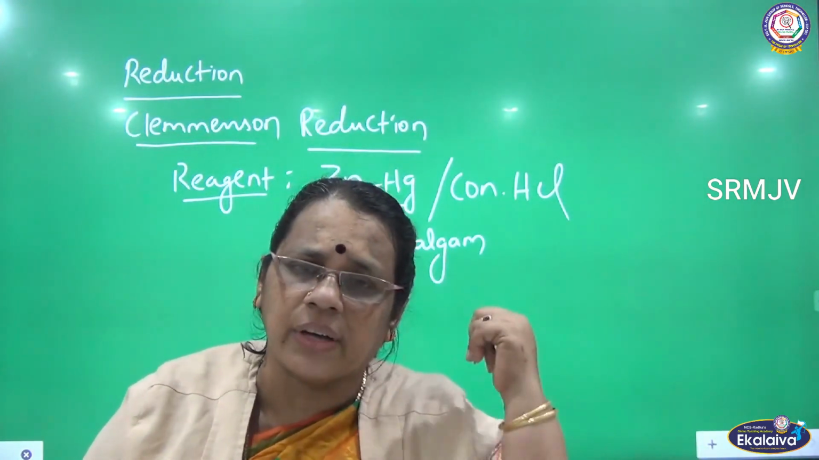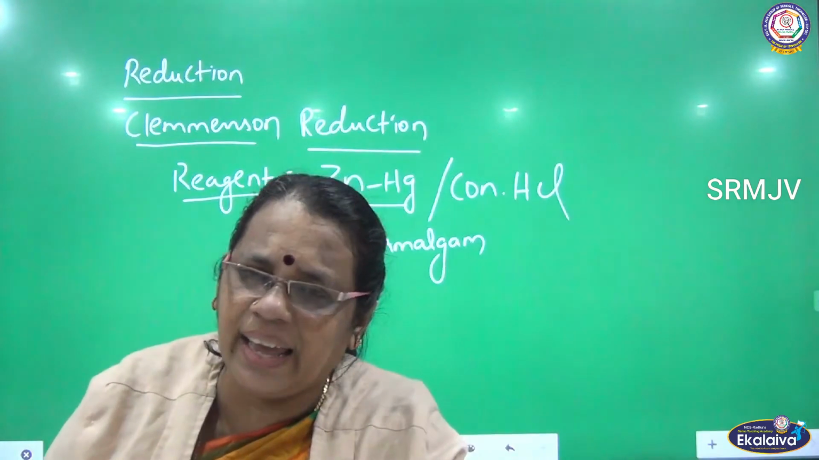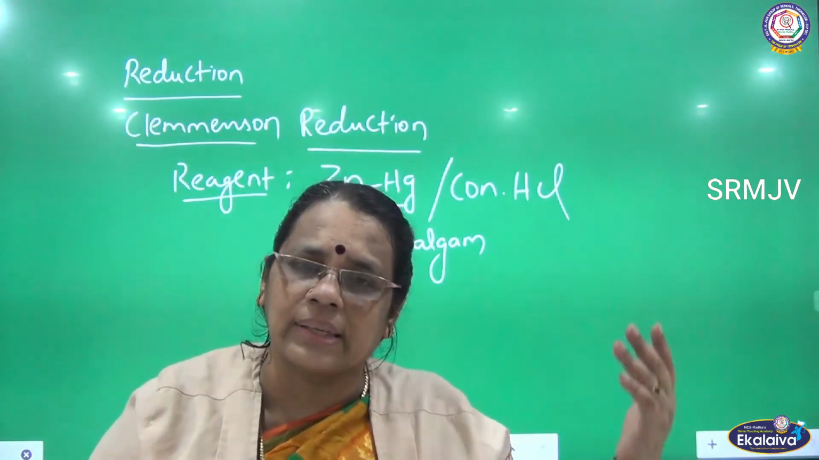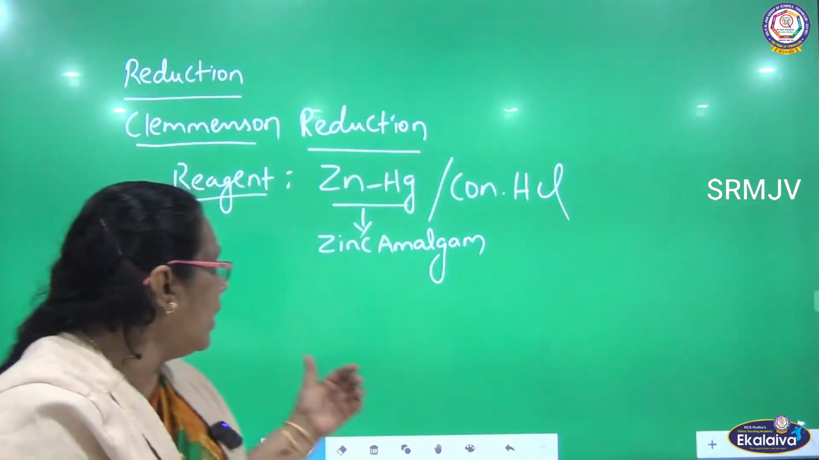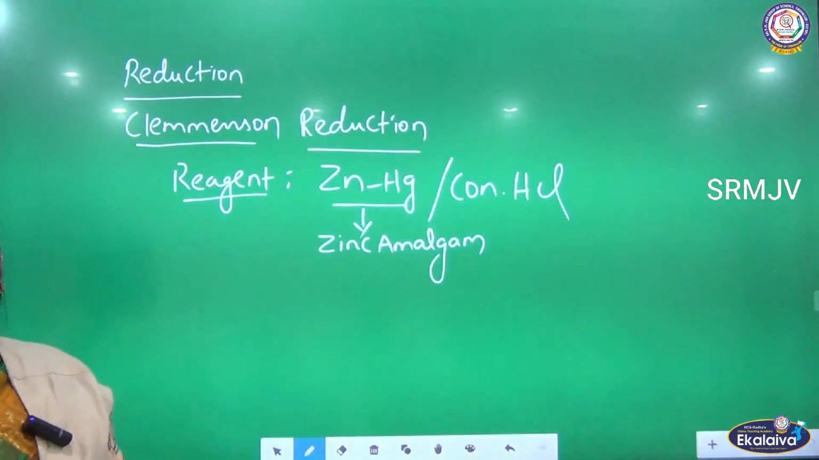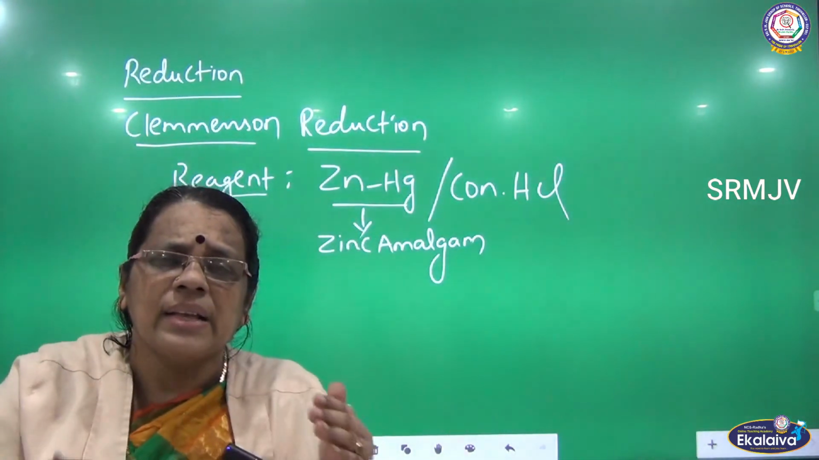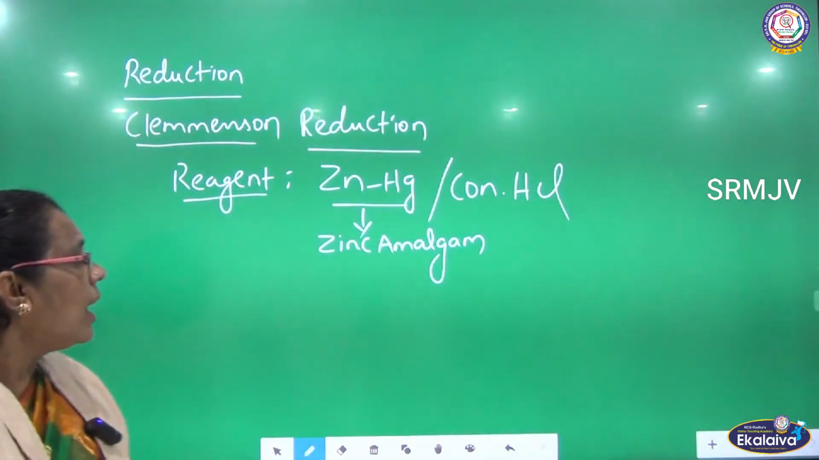So there are two ways of asking this question. Either directly they can ask as naming reaction, or sometimes they will be asking in an indirect way, like conversions. So here, Clemmensen reduction, actually the reagent is zinc amalgam and concentrated HCl.